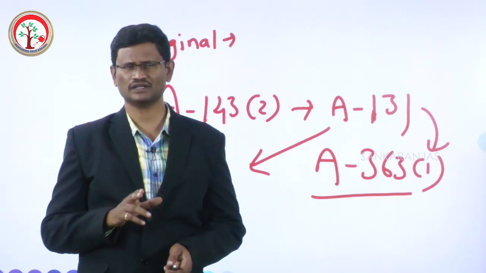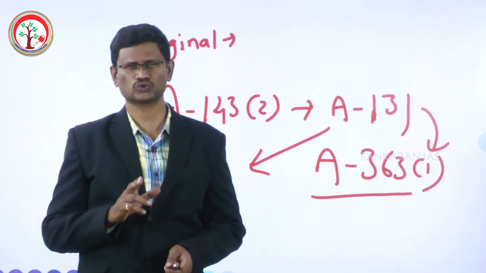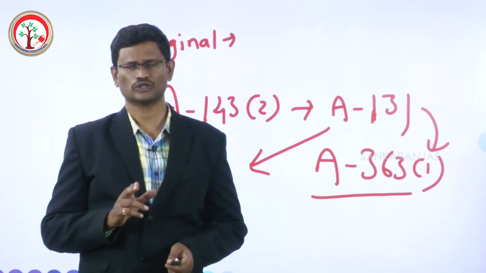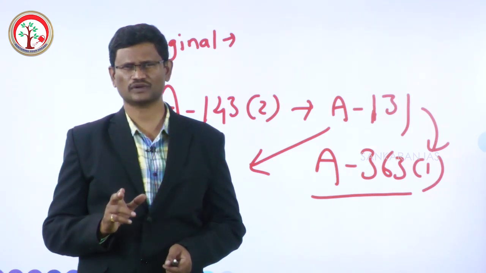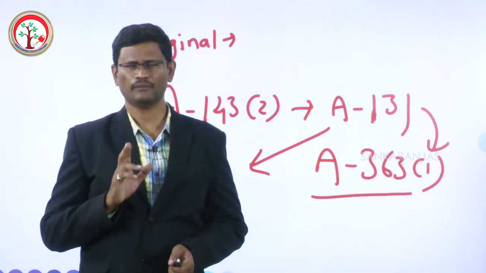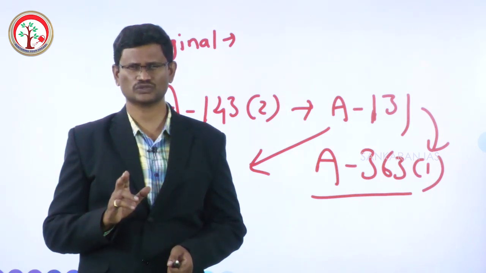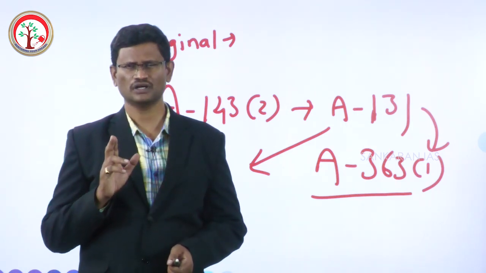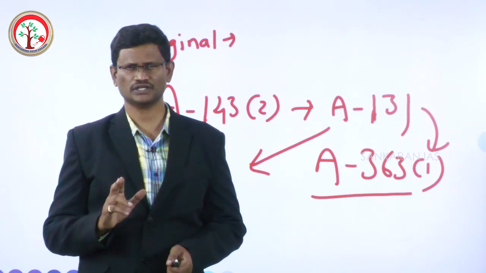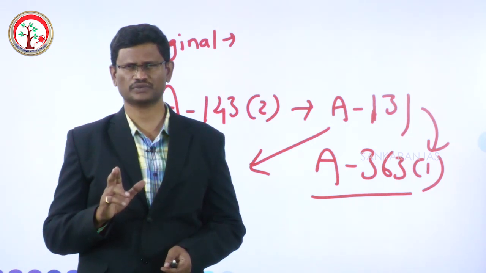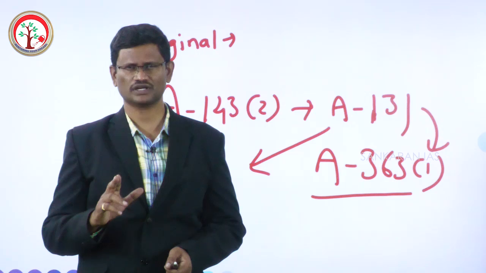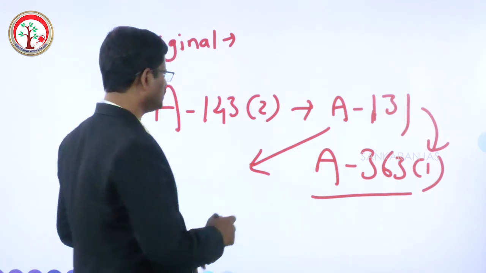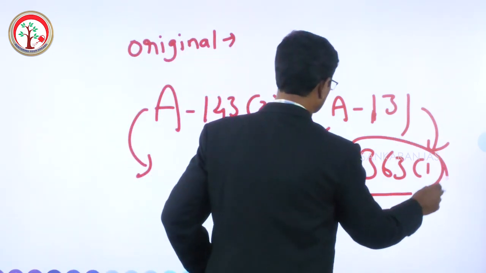Article 131 excludes the pre-constitutional treaties from the purview of the Supreme Court. But under Article 143 Clause 2, the Supreme Court can give its opinion on pre-constitutional treaties if referred to the Supreme Court by the President. And this is explained by Article 363.